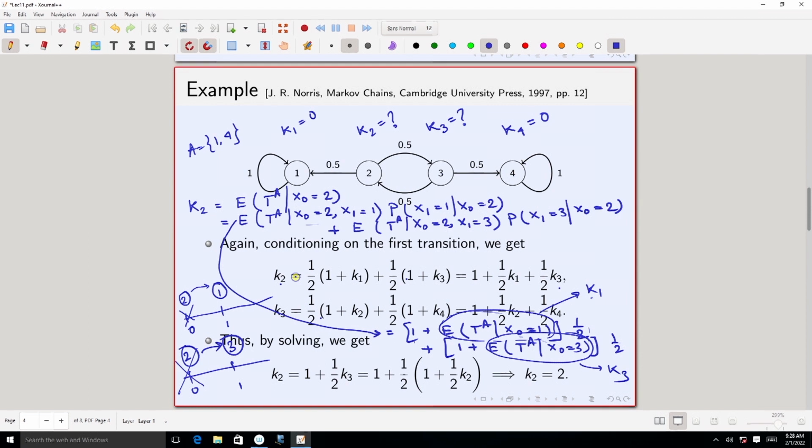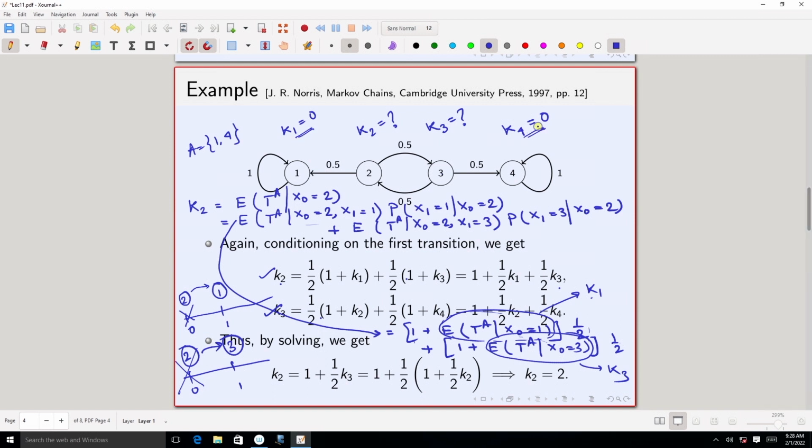Okay? And so we now have a system of linear equations, and we can solve this. Basically we have a system of linear equations which involves two equations and four unknowns, K1, K2, K3 and K4. Among these four unknowns, two of them we have already found out.